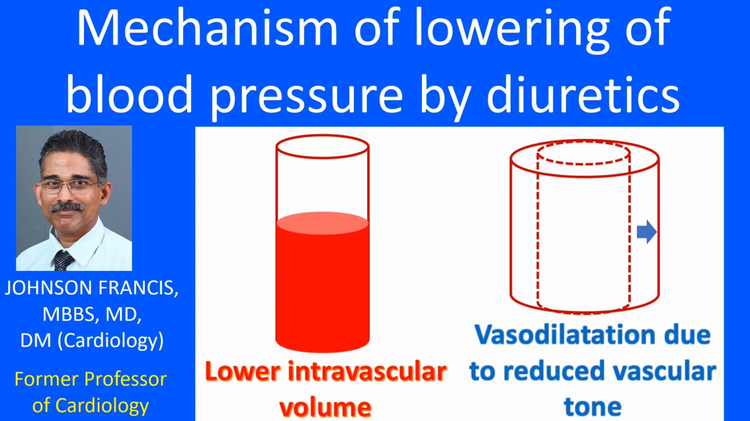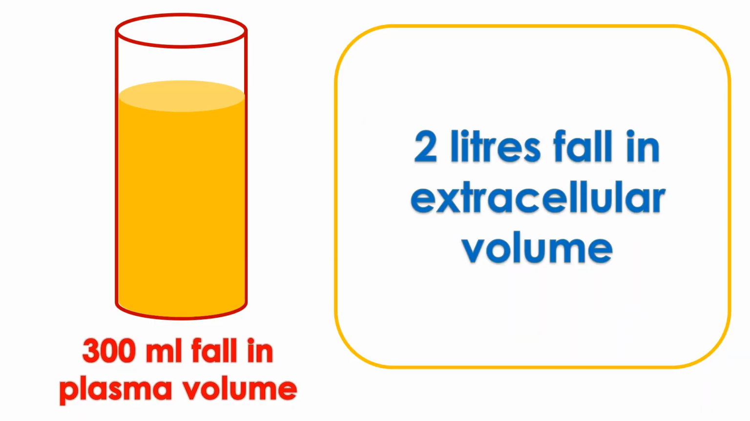Diuretics lower blood pressure by lowering the intravascular volume and sodium content. Lower sodium content may also reduce the vascular tone. It is mentioned that thiazide diuretics reduce the extracellular volume by about 2 liters and plasma volume by 300 ml in about 2 days of usage.